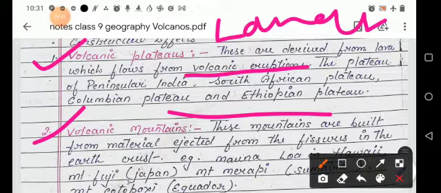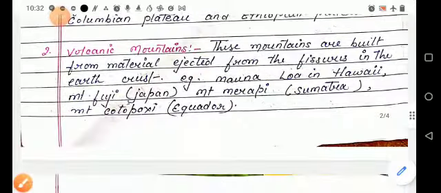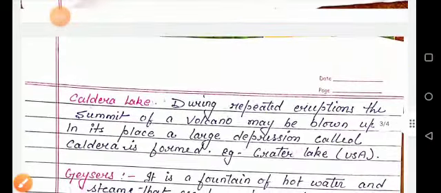These mountains are built from material ejected from fissures in the earth's crust, like Mauna Loa in Hawaii, Mount Fuji of Japan, Mount Merapi of Sumatra, and Mount Cotopaxi of Ecuador.